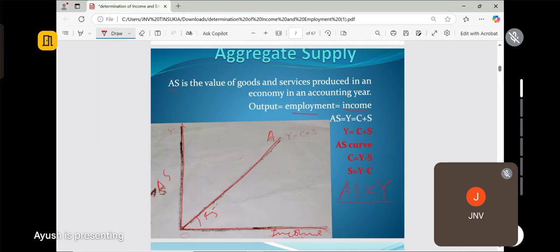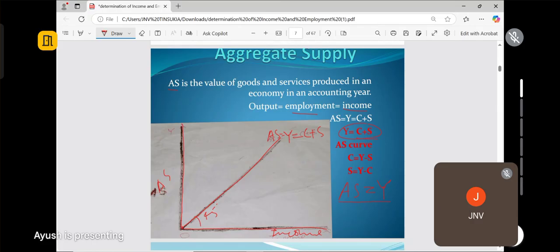So this is the AS graph, a straight line, equal to Y, and you know Y equal to C plus S. This already we know. So why is it C plus S? Because the income that you will earn, either you will spend it, use it for your consumption to meet your needs, to purchase different goods and services to fulfill your needs. Then the remaining amount we save. That's why Y equal to C plus S.